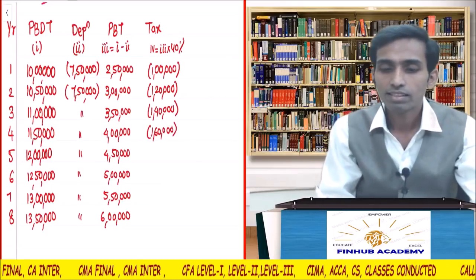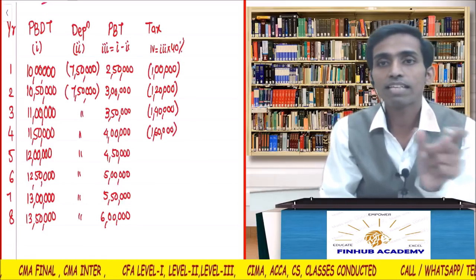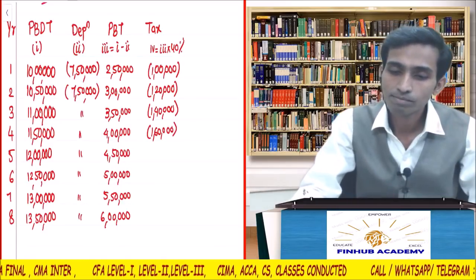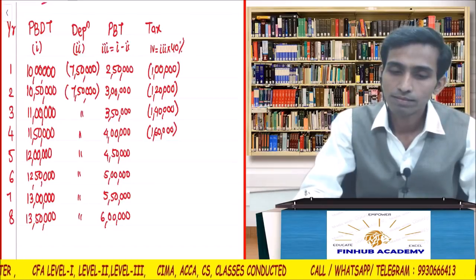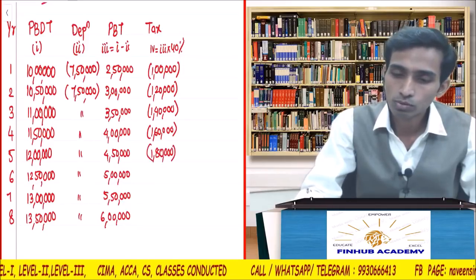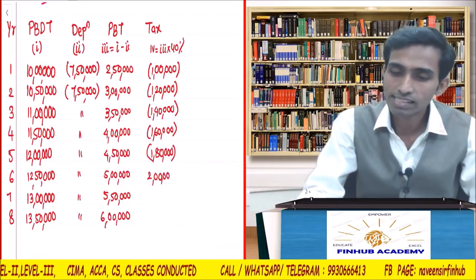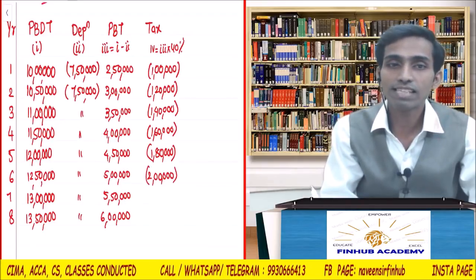1,60,000. Check. 4,50,000 equals. You have to just press the figure and then equals. How much is it? 1,80,000. Every year it will increase by 20,000, so it will be 2 lakhs. Yes. Here the calculations are easy. Please understand, here the calculations are easy.